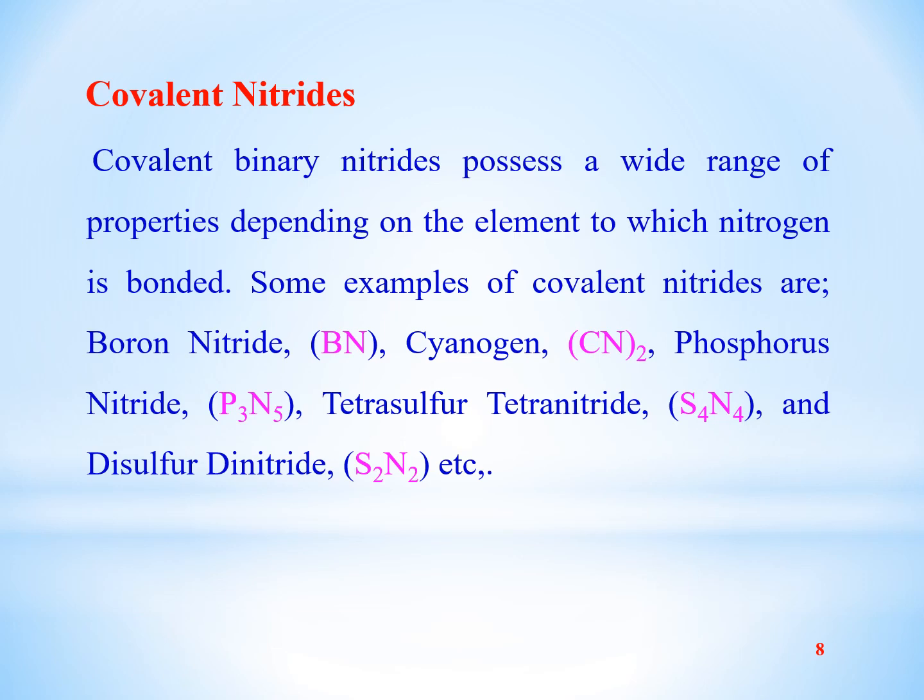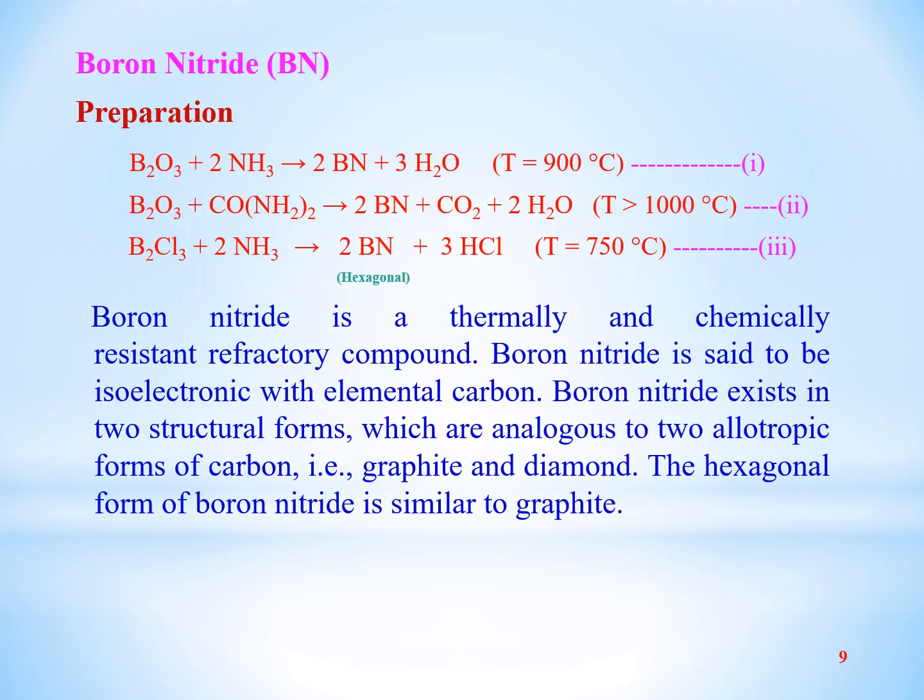Some examples of covalent nitrides are boron nitride, cyanogen, phosphorus nitride, tetrasulfur tetranitride and disulfur dinitride. These are the examples of covalent nitrides. The first covalent nitride is boron nitride. First of all, we study its chemistry.